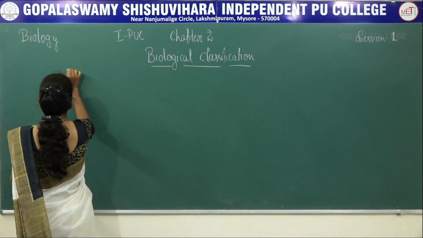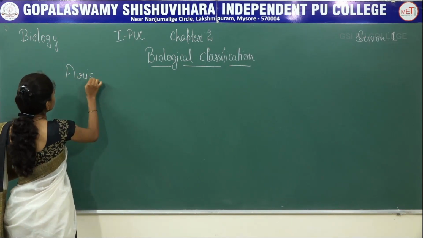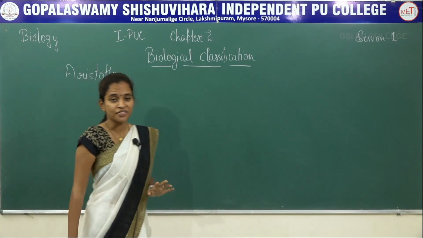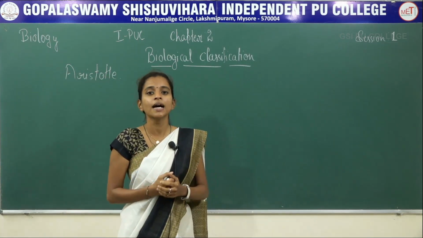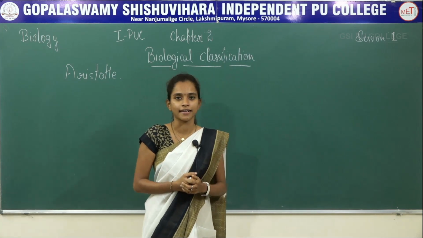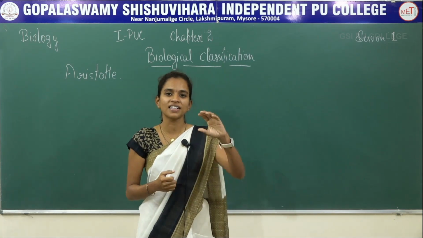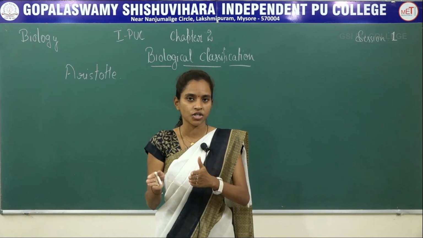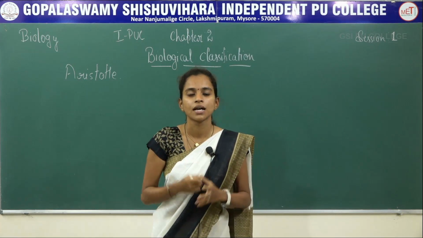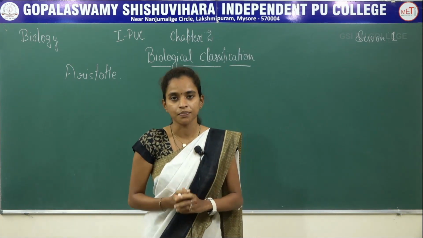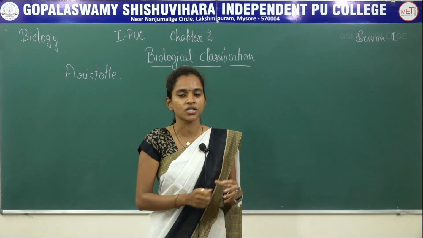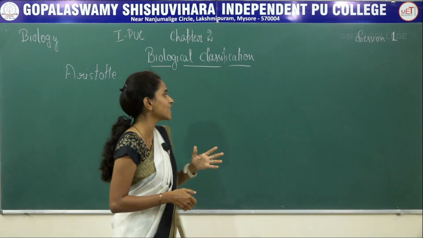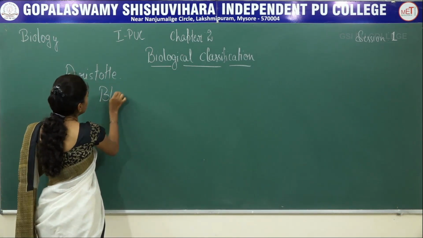Initially Aristotle did classify the organisms, especially based on their morphological characters. Like plants, if they are very small, they were put under herbs. If they are medium sized, they were put under shrubs, and large sized plants were put under trees. This was the idea of classification for only plants. Whereas in animals, he did classify the organisms based on their blood color.